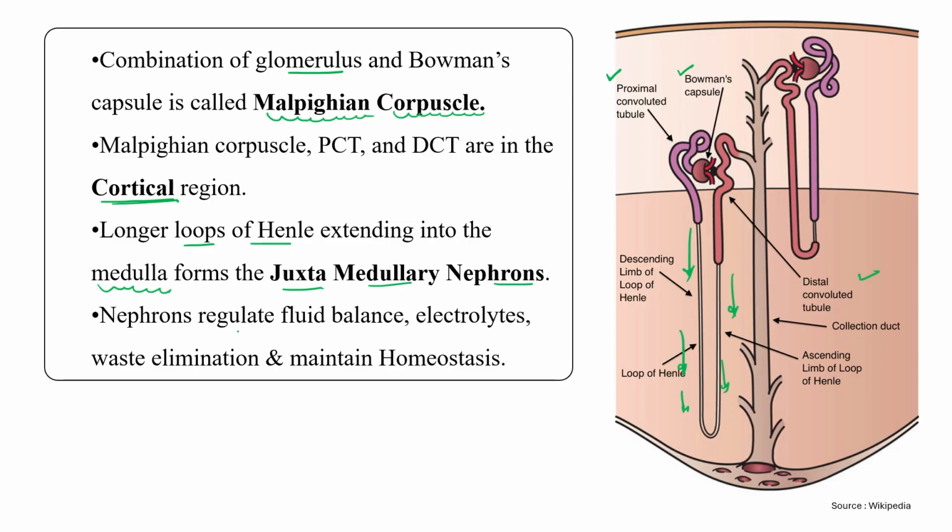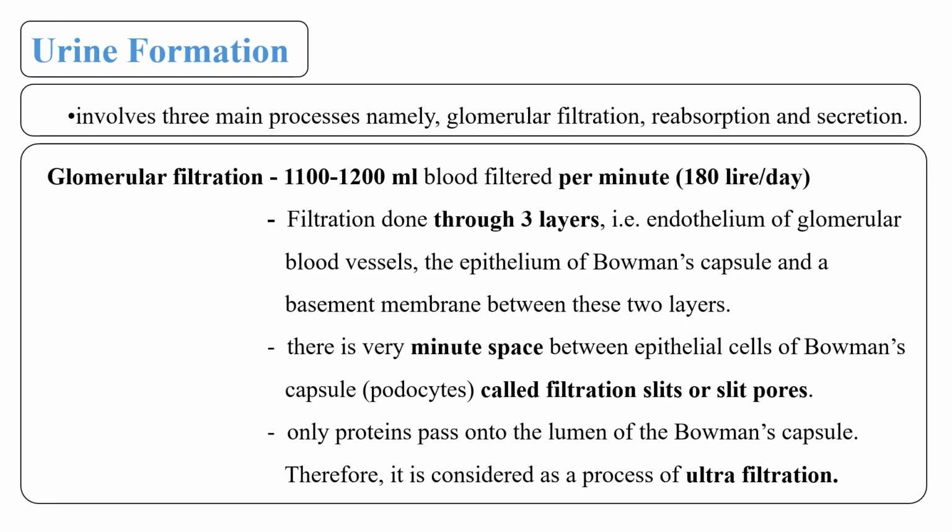Clear? So, what is the function of the nephron? The nephron, which is the functional unit of the kidney, regulates the fluid balance and electrolytes inside the body. It is mainly involved in waste elimination and also in maintaining homeostasis inside our body. Okay, clear? Now the structure is clear. Now let's move to the next slide: how urine formation occurs.